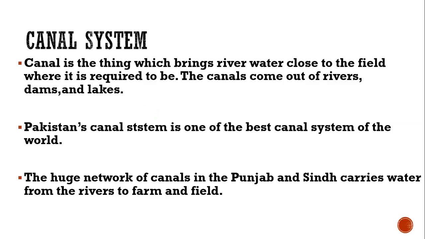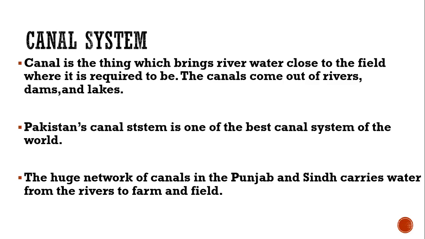These canals are dug from the rivers and taken out to the required place. They bring water and irrigate the farmlands where it is needed. Pakistan's canal system is one of the best canal systems of the world. The huge network of canals in Punjab and Sindh carries water from the rivers to farm and field.